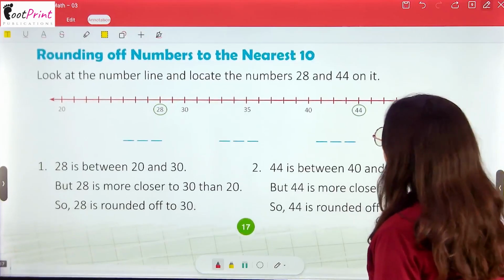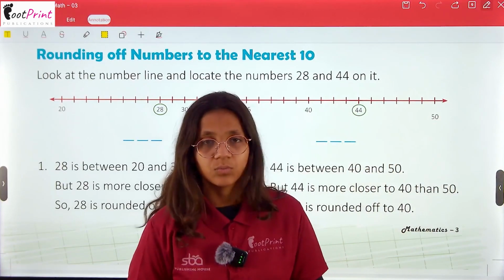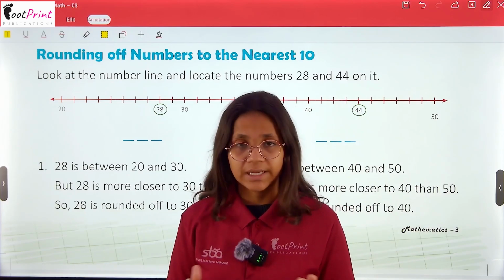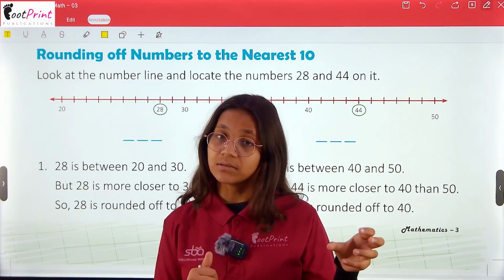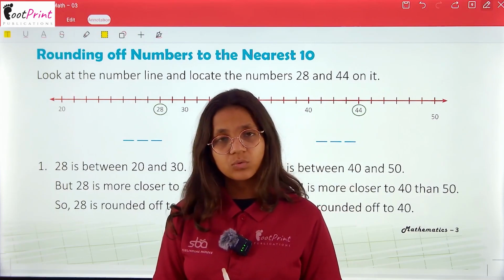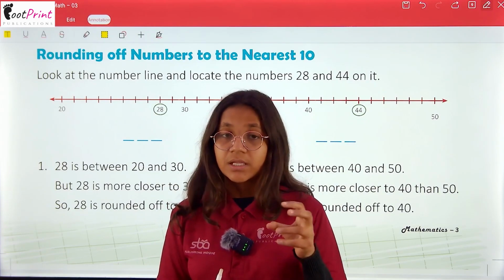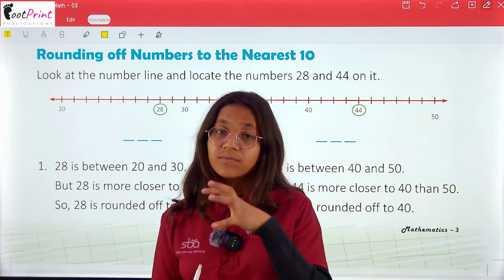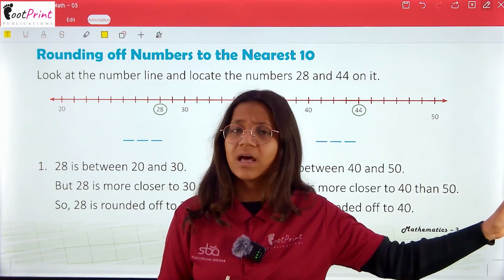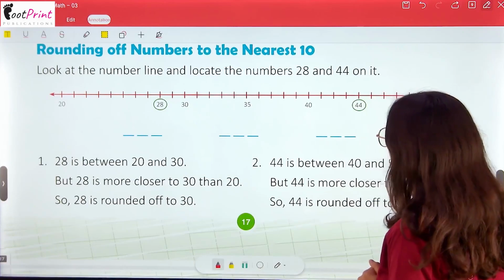Now, rounding off numbers to the nearest 0. See, we have a number line. We represent the numbers on the number line. The number which is very close to 0 is the smallest number. The particular digit which is very far from 0 is the largest number compared to others.